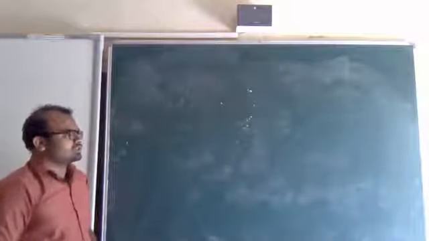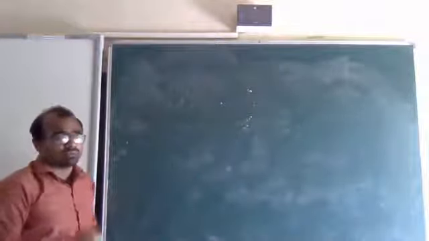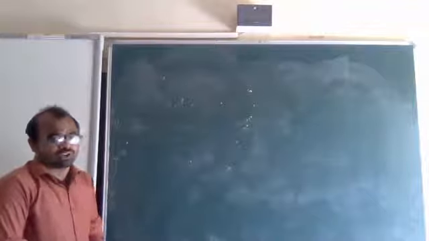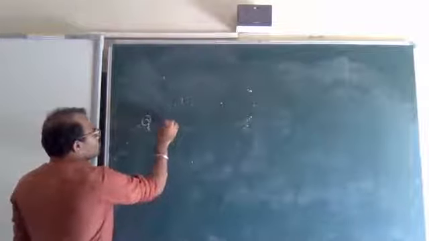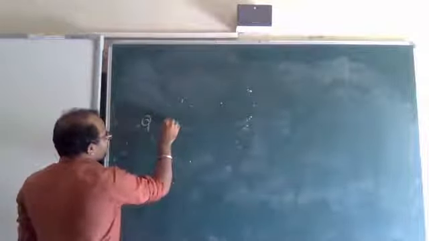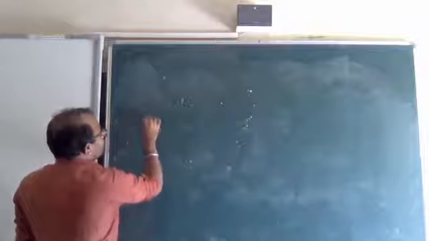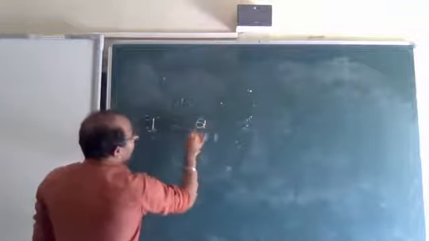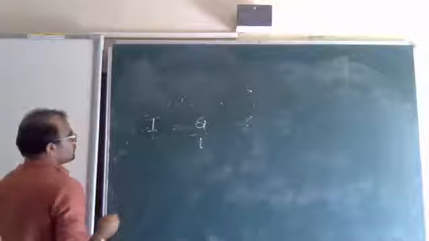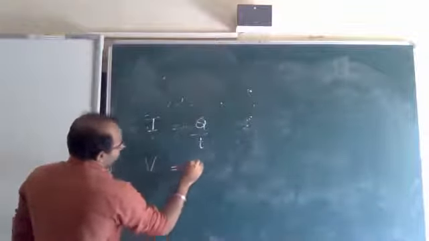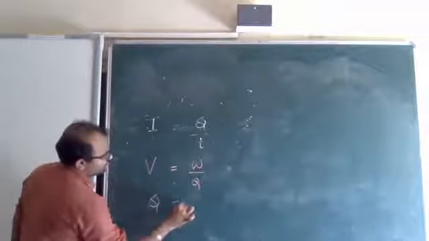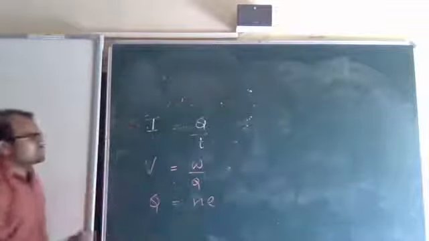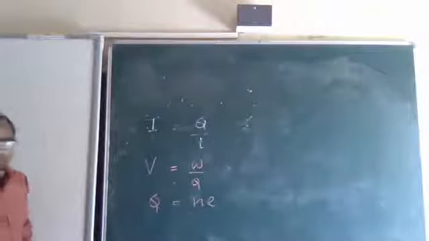We will start with white chalk. After this, we will come across 3 formulas. We have already come across 3 formulas. The first one is Q is equal to I T, or the electric current formula, I is equal to Q by T. Second formula, voltage is equal to W by Q, and another one, Q is equal to N into E. All these 3 formulas I am going to explain now.